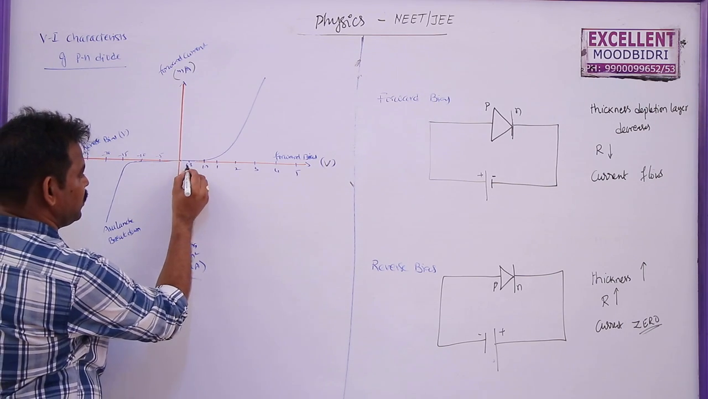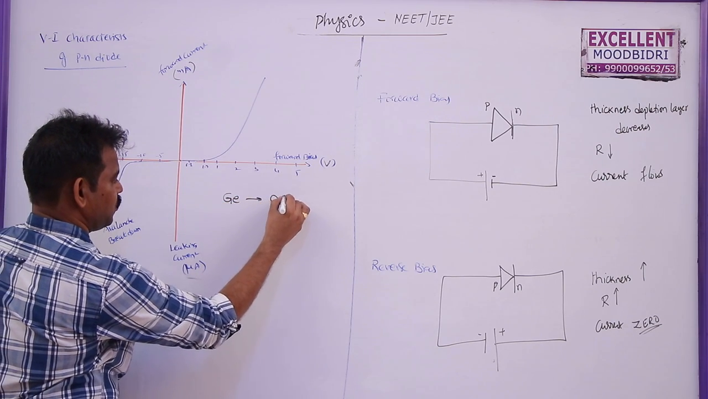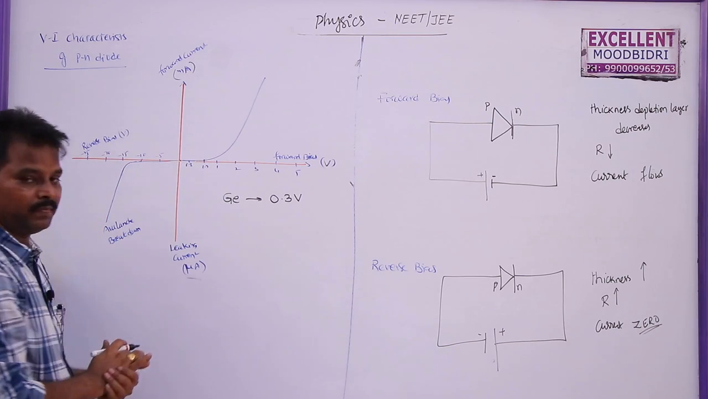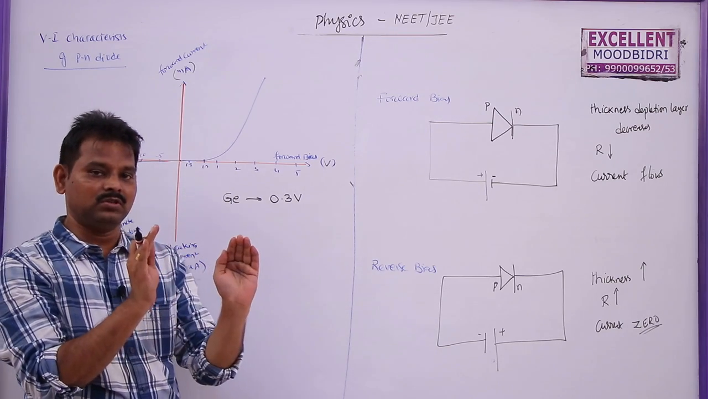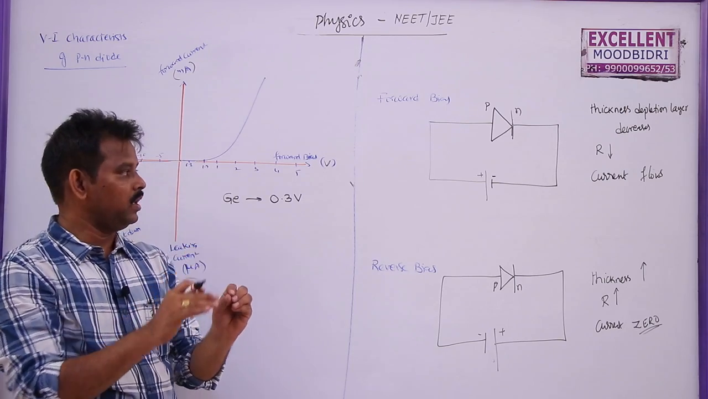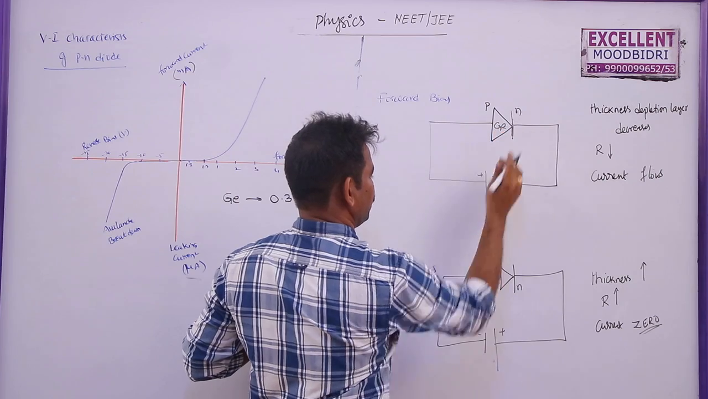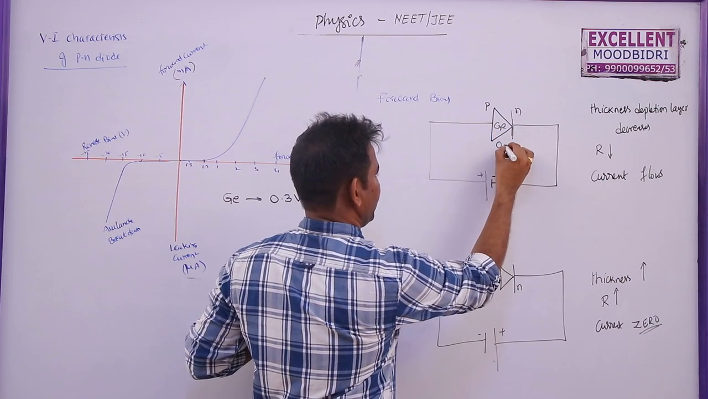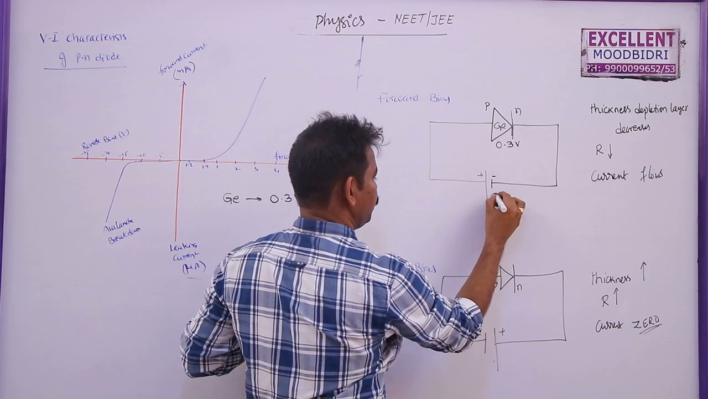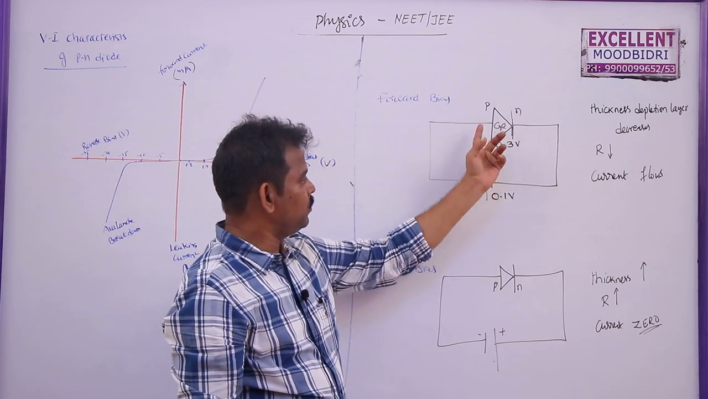Now here what happens, for germanium the barrier potential voltage is 0.3. That means if the applied voltage is 0.2 or less than 0.3, then no current flows through a diode. Let us say this is 3 volts and this is germanium. So germanium has a barrier potential voltage of 0.3. If you apply 0.1 volts of battery here, then no current will flow even though it is in forward bias.